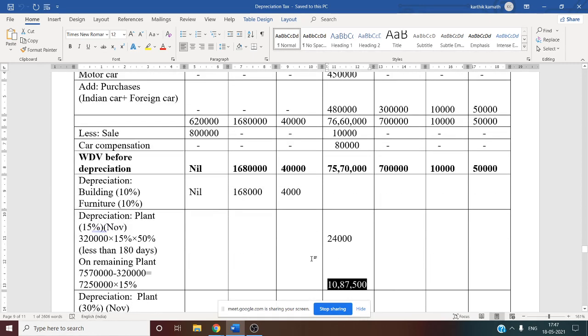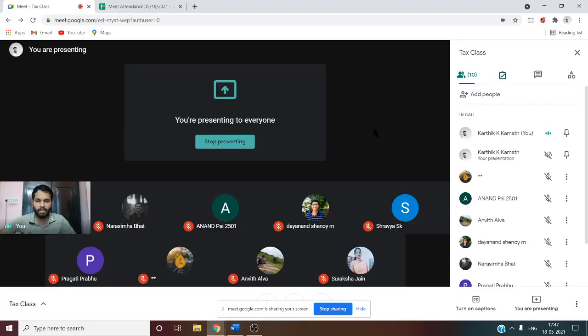87,500. So there is one more question that may arise: whether we need to charge additional depreciation for plant and machinery 15%. Yes, there is plant and machinery. We know whenever there is a purchase of plant and machinery for manufacturing purpose, in that case we need to charge additional depreciation 20% if it is more than 180 days, or else we need to charge 10% additional depreciation if it is less than 180 days.